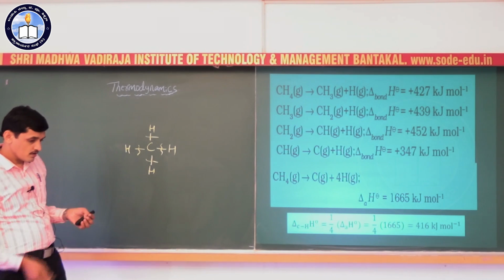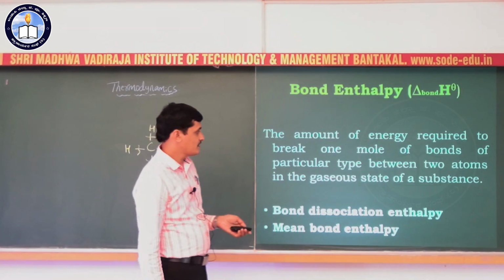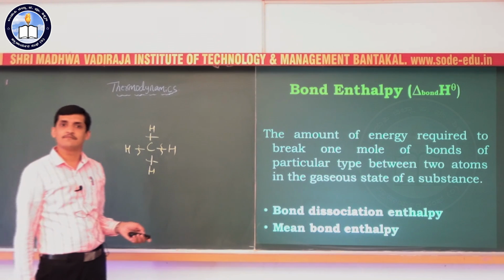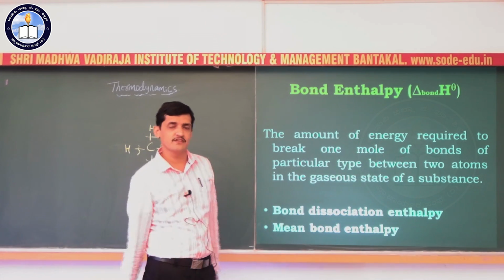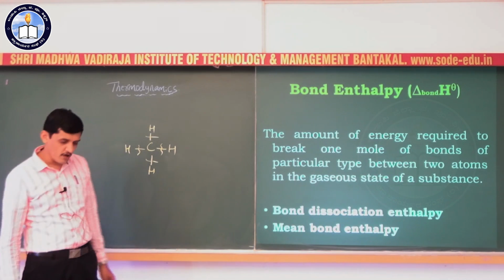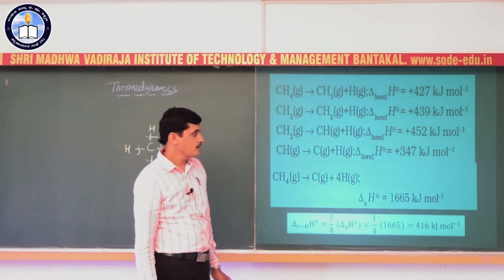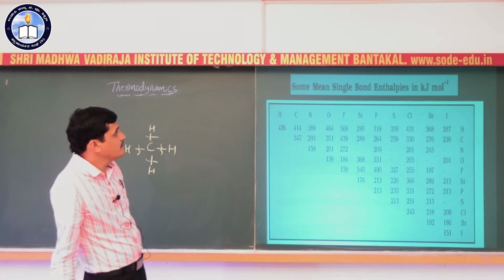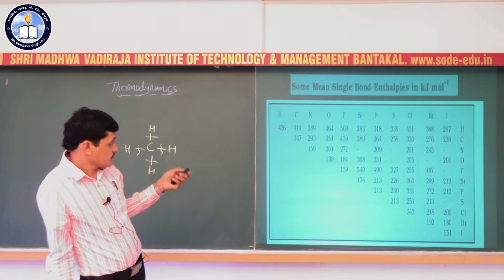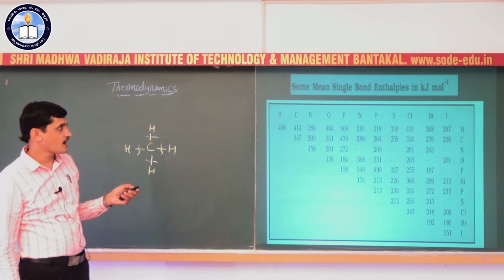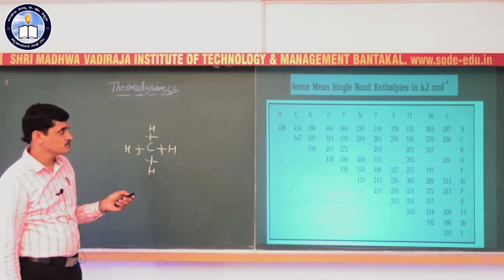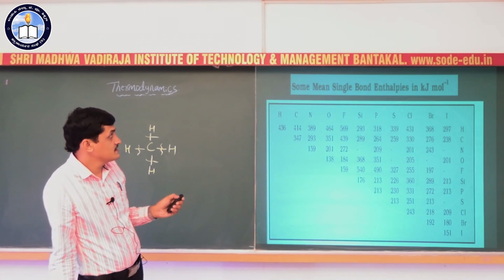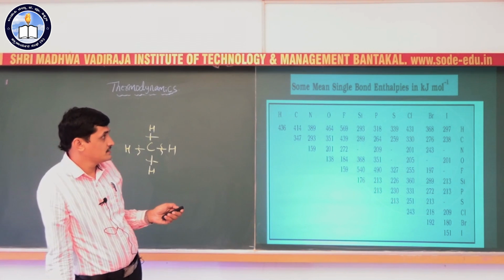So this is how we can calculate bond enthalpy, either in terms of bond dissociation enthalpy or mean bond enthalpy. In case of diatomic molecules, this bond enthalpy is nothing but bond dissociation enthalpy, but in case of polyatomic molecules, we calculate mean bond enthalpy. Let us have some values here, some mean bond enthalpies of some bonds. Carbon, hydrogen, nitrogen, oxygen, phosphorus, silicon: these are the single bond enthalpies for these atoms.